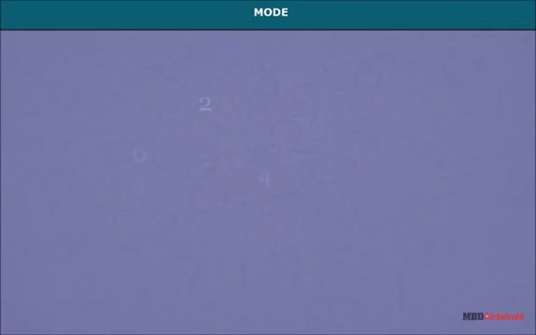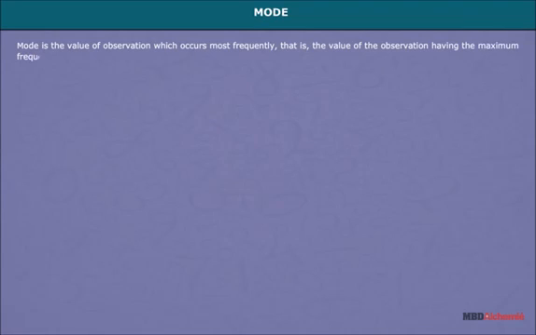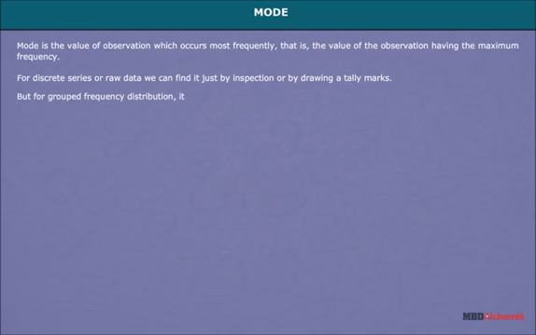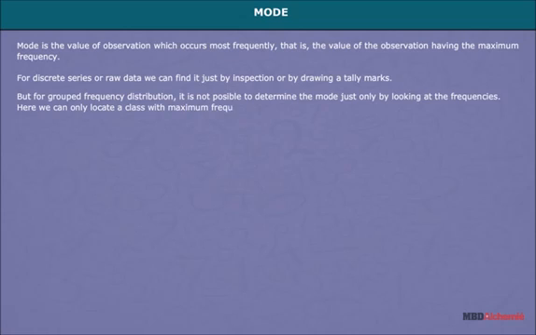Mode. Mode is the value of observation which occurs most frequently, that is, the value of the observation having the maximum frequency. For discrete series or raw data, we can find it just by inspection or by drawing tally marks. But for grouped frequency distribution, it is not possible to determine the mode just by looking at the frequencies. Here, we can only locate a class with maximum frequency called modal class.